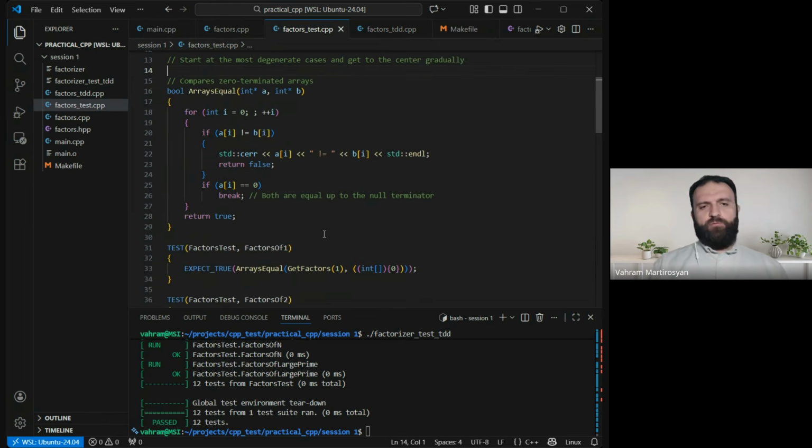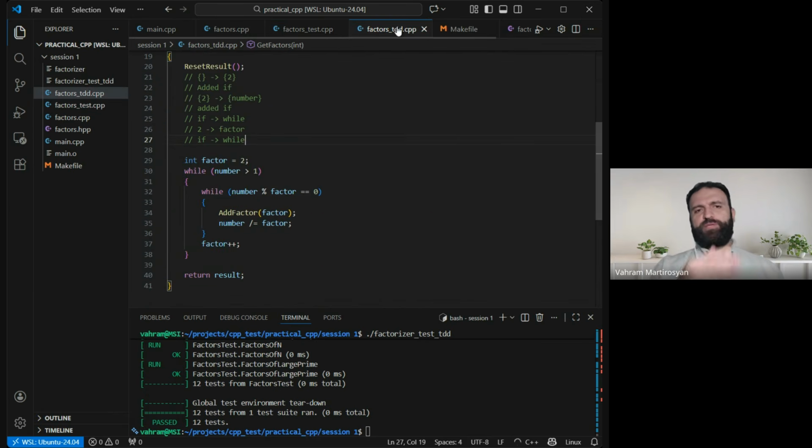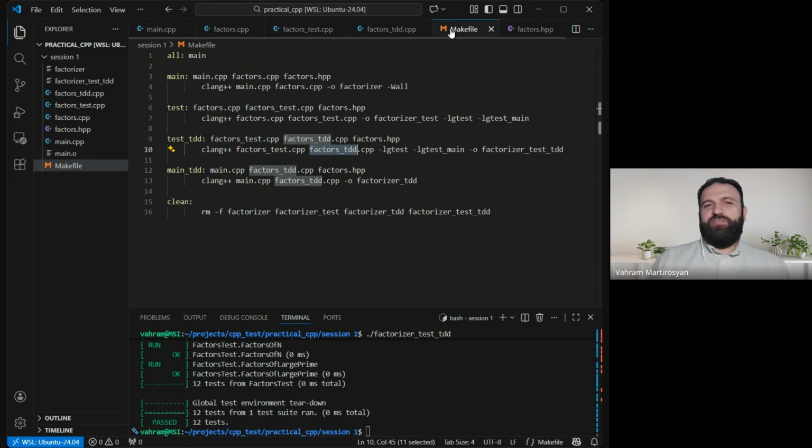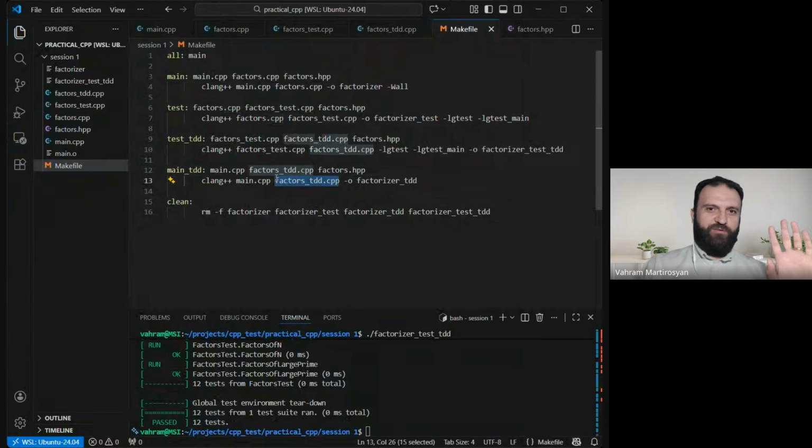Okay, now let's try the following. Now we have another implementation. What if I plug this implementation into the main function? Is it even legal? Like, will they work together? Let's see. So what if I take my main CPP and the factors TDD? Yeah, I have created a makefile earlier, okay? Yeah, just to save time.